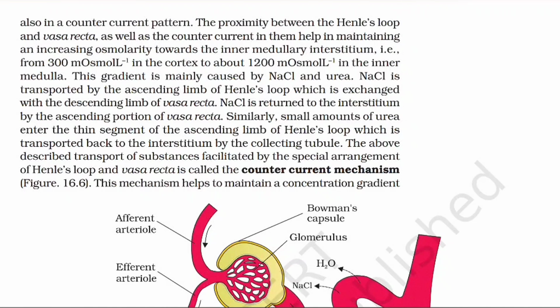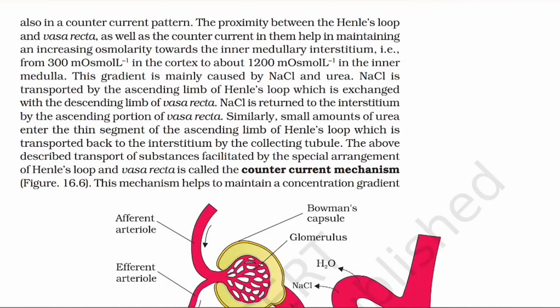NaCl is transported by the ascending limb of Henle's loop, which is exchanged with the descending limb of vasa recta. NaCl is returned to the interstitium by the ascending portion of vasa recta. Similarly, small amounts of urea enter the thin segment of ascending limb of Henle's loop, which is transported back to the interstitium by the collecting tubule.